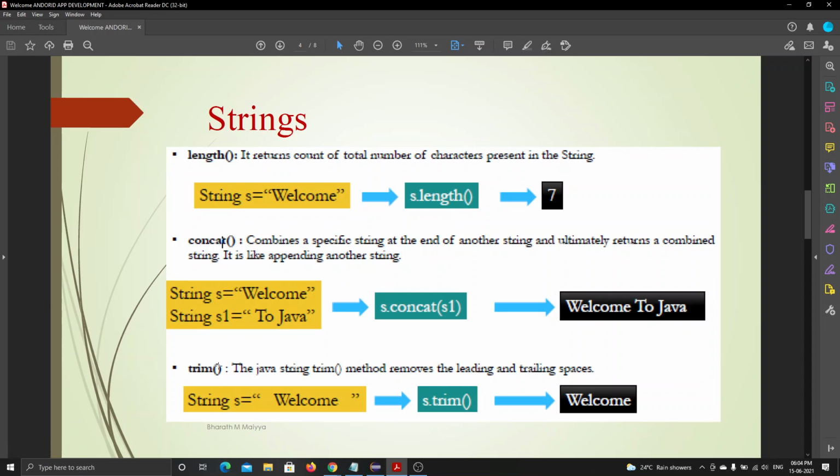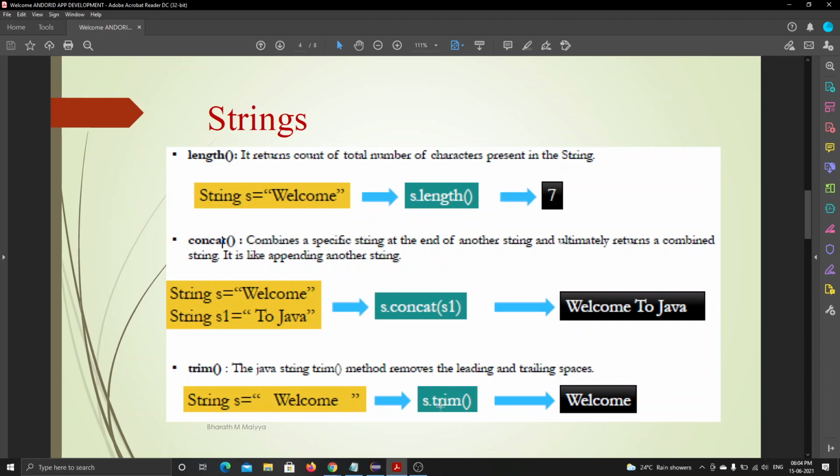Okay, now let's move into the trim option. What is the trim method? We are storing some string values with a space, and trim removes the space at the starting and the ending of the string. See here, I was giving some space at the starting and ending, right?